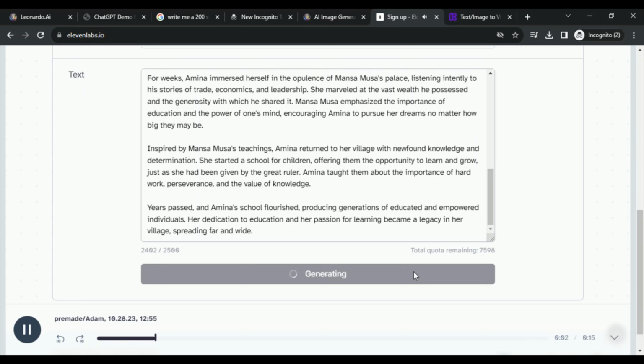Once upon a time in the ancient kingdom of Mali, there lived a young girl named Amina. She was clever and curious, with dreams that reached far beyond the boundaries of her small village. Amina had heard tales of Mansa Musa, the richest man to have ever lived, and she longed to meet him and learn from his wisdom. Mansa Musa, known for his immense wealth and generosity, ruled over the prosperous kingdom of